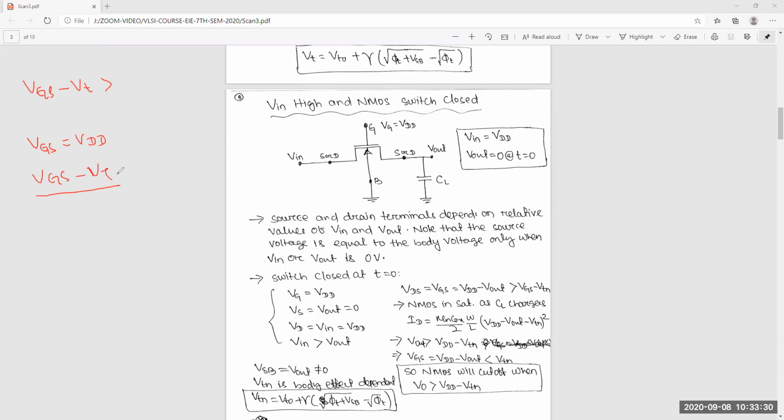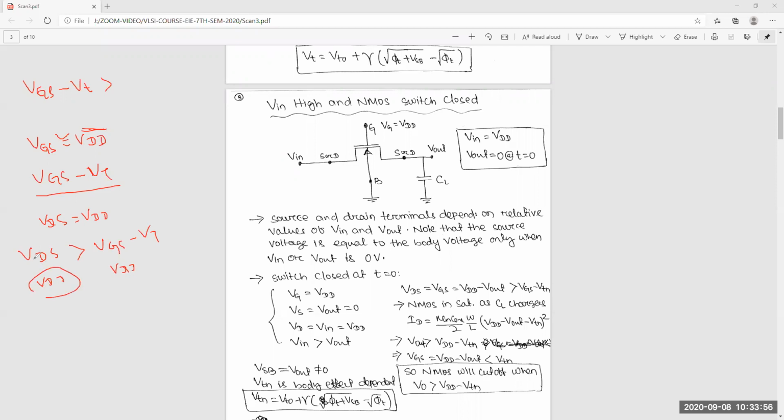And VDS is also VDD. So that means VDS is greater than VGS minus VT.